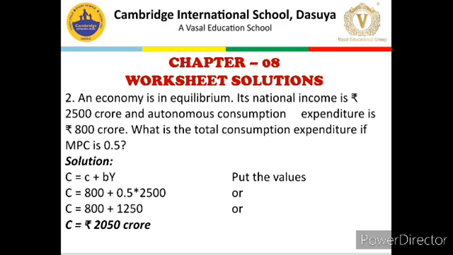Numericals of chapter number 8, I'll just go through them individually. First is question number 2 of the worksheet, in which Y, C bar and MPC are given, and we need to find out the value of consumption expenditure. We know that the linear consumption equation is C is equal to C bar plus bY, and all the values are given. As you can see, we put the values: 800 plus 0.5, which is MPC, multiplied by 2500, which is national income. We will get consumption expenditure as 2050 crore.